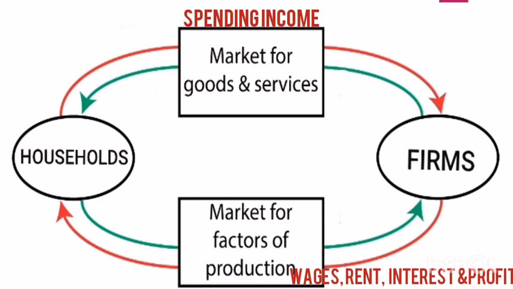When the households are buying what the firms have produced, they are spending their income, and when the firms are paying to the households, that is the wages, rent, profit and interest for their factor of production, it is also the real flow where the money is flowing.